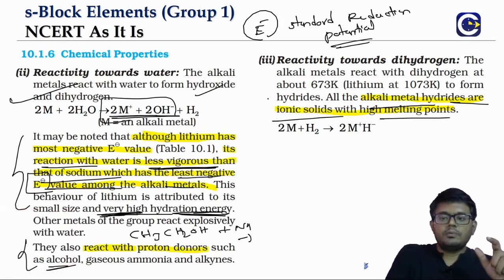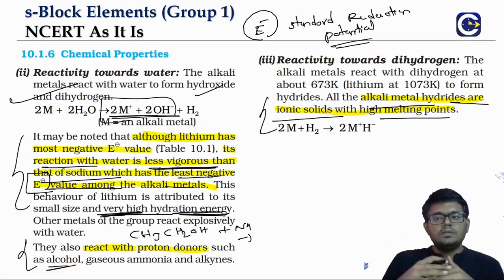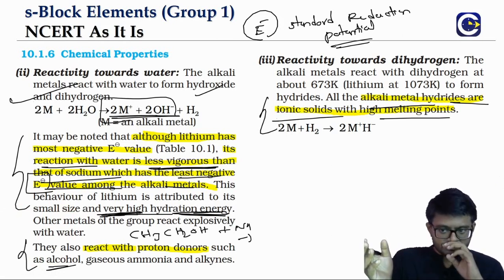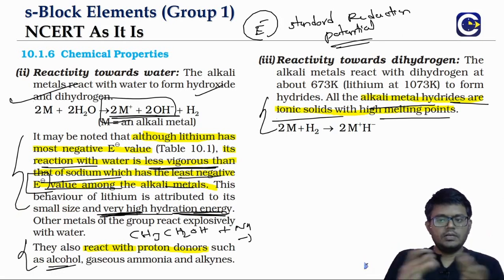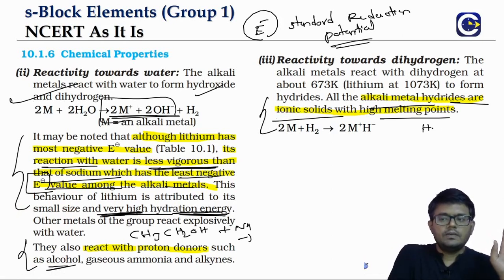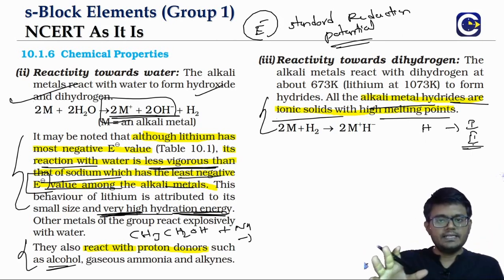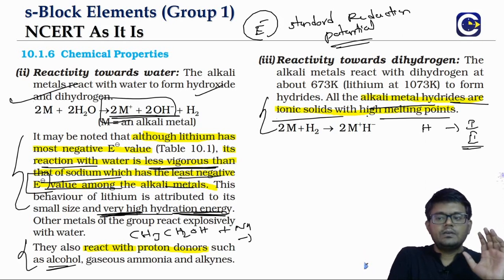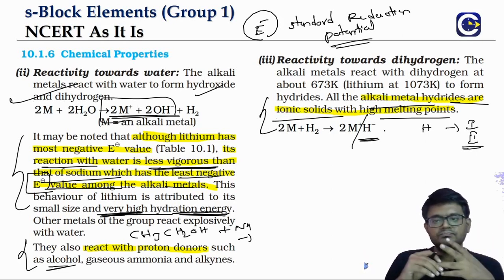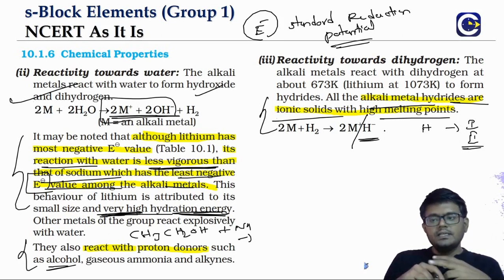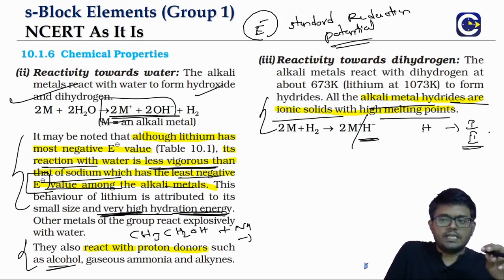Ionic hydrides are formed by hydrogen with the more electropositive metals, the first group and second group elements. In ionic hydrides, we'll keep one thing in mind, that hydrogen will have an oxidation state of -1.